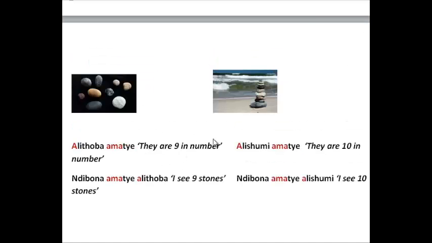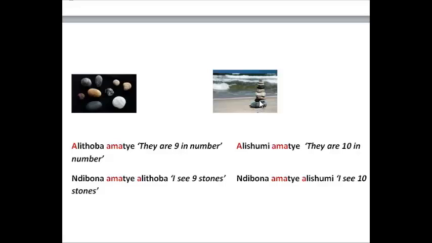Still counting amatye, and this picture is a little clearer. So we are now going to count again. Linye, mabini, matatu, mane, mahlanu, matandatu, asixhenxe, asibhozo, lithoba, amatye. 9 stones. And here we are going to count again.